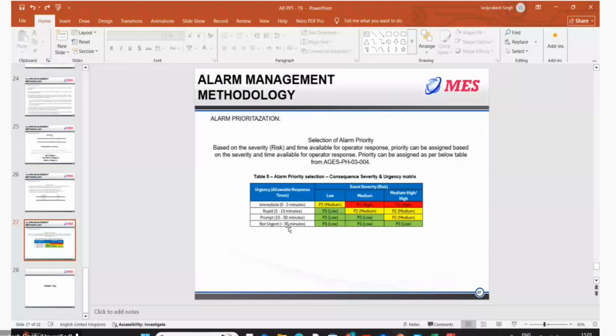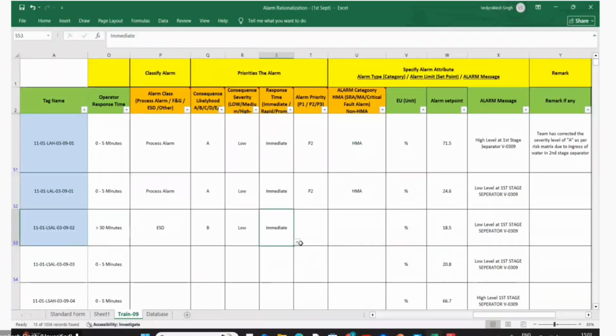No, it's not immediate actually, Chairman. It is not urgent, so it will be P3. Yes, it's a P3. I think we have already concluded on this one that for the trip function, it will be P3.